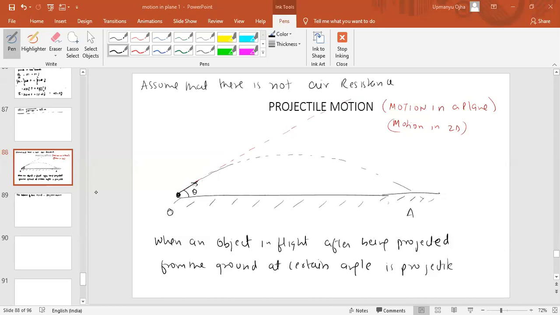Now somebody asked me, sir, how is this projectile different from motion and gravity? See, both are the same thing only, motion and gravity.